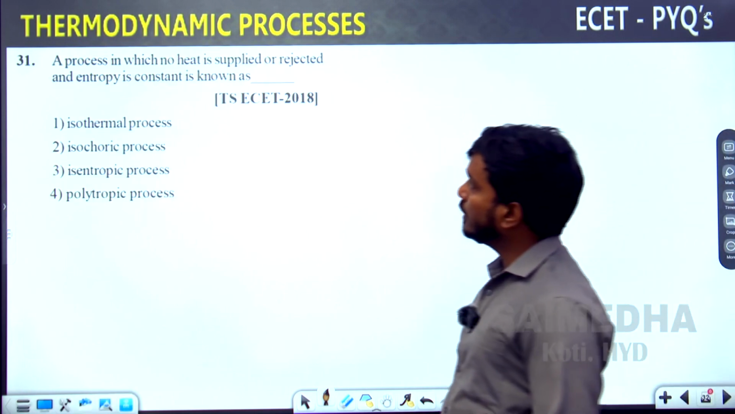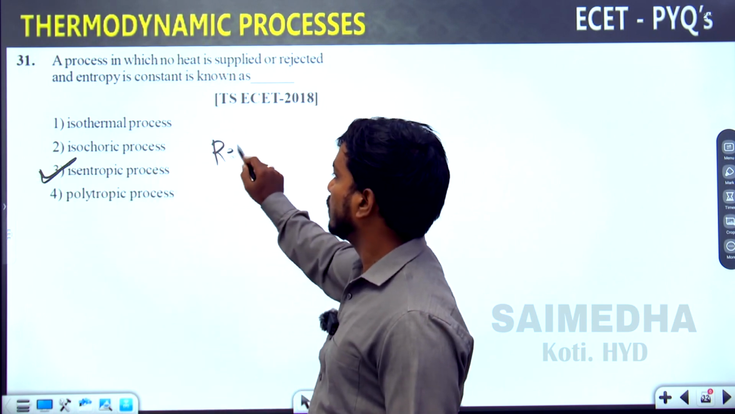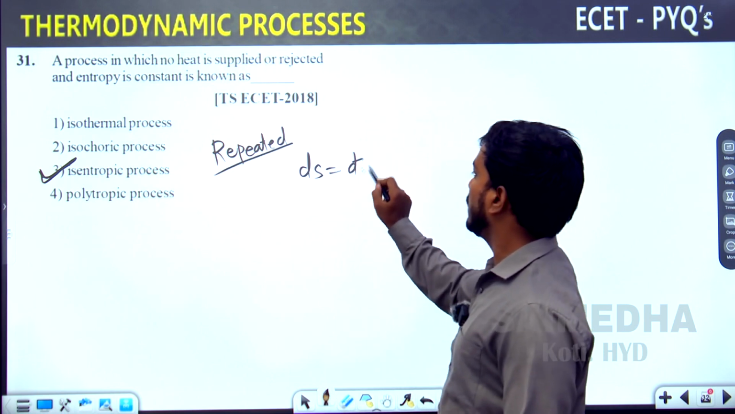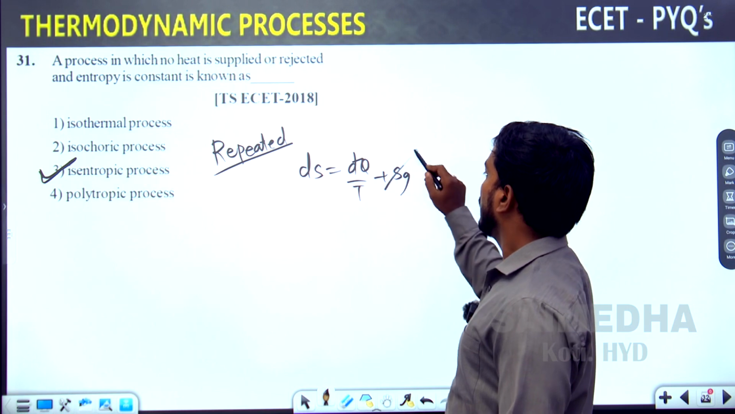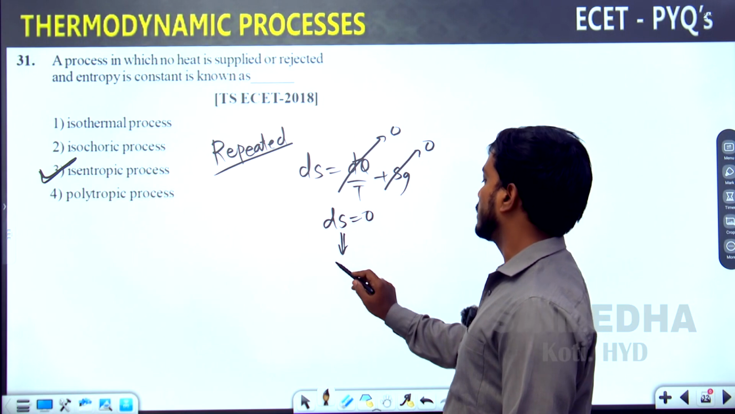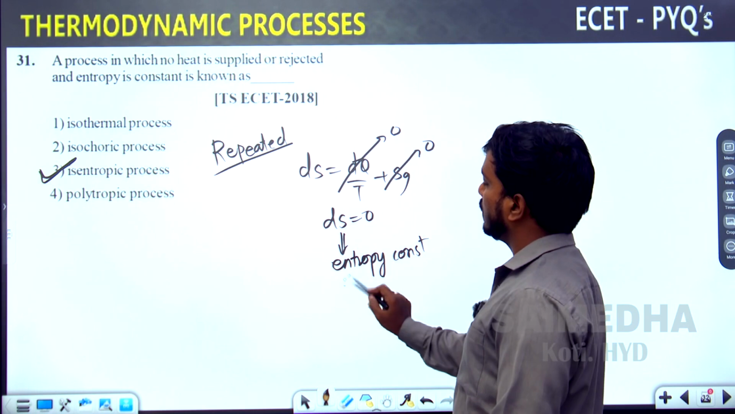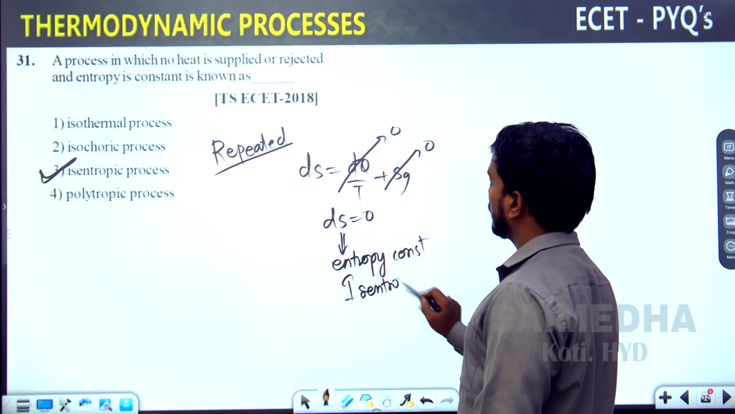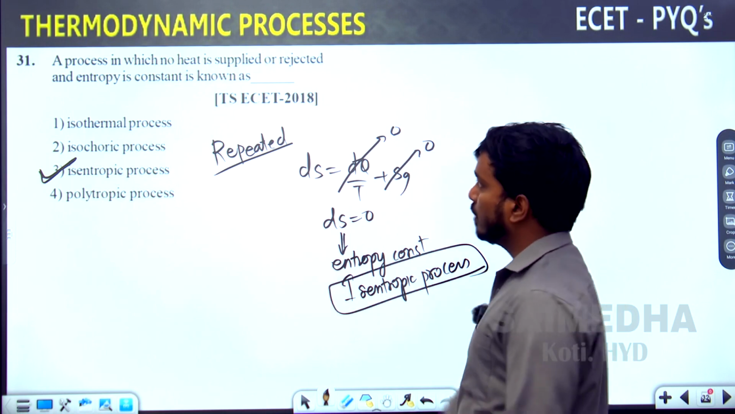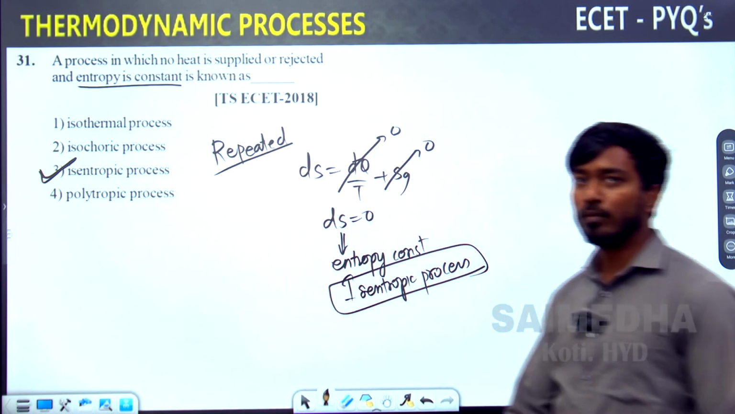The process in which no heat is supplied or rejected and entropy is constant. Already a repeated question, 2 times. dS is equal to d'Q divided by T plus entropy generation. Entropy generation 0, heat transfer equal to 0, dS is equal to 0. Entropy is what? Constant. Entropy constant, another name is what? Isentropic process. Okay. Entropy is constant. Isentropic process. Go for the next question.